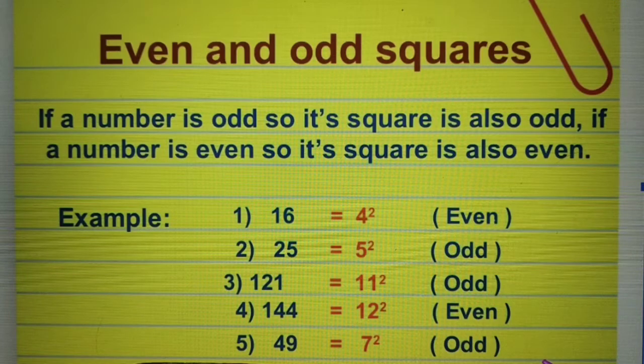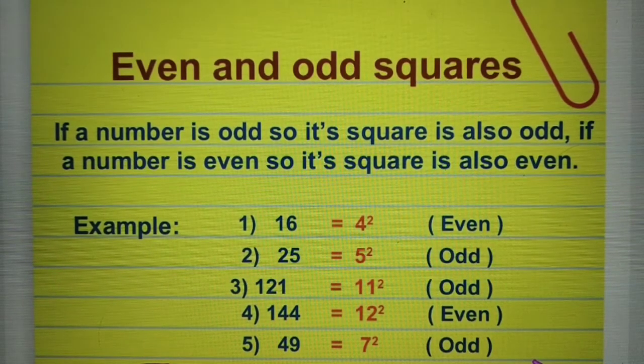We are only talking about the unit place of the number and the unit place of the answer. If the unit place of the number whose square we find is 2, its result is always 4. Similarly, when the unit place is 7, the result always ends with 9. So from these examples you understand all the properties.